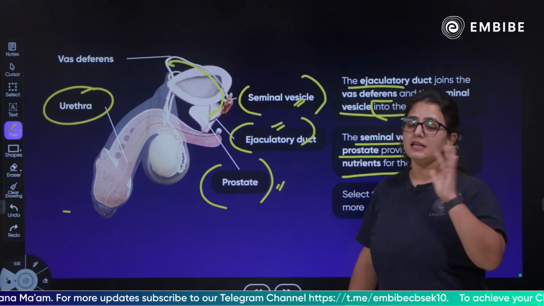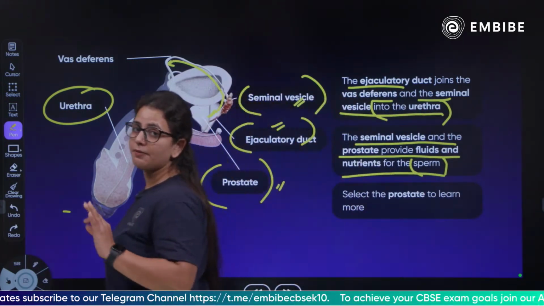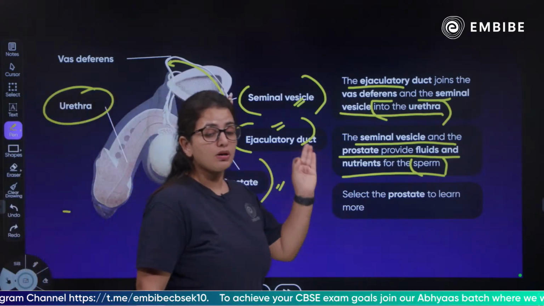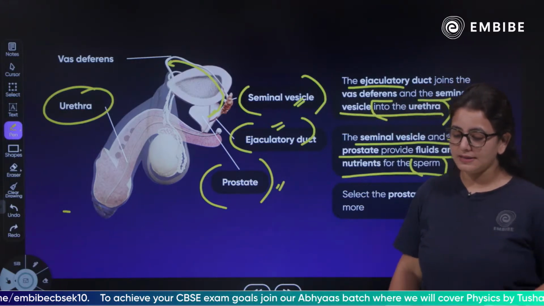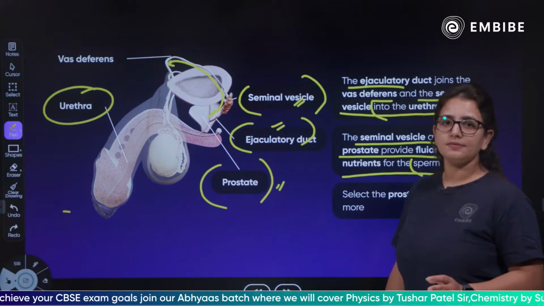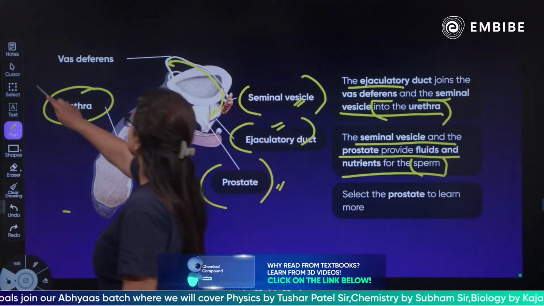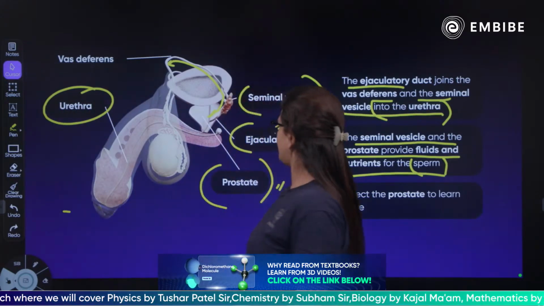In the females, there is a different passage. But in the males, there's a common passage for the movement of the sperms or the male gametes and the urine. Clear? Yes or no? Is it clear, children? As we move forward talking more about the different parts of the male reproductive system, as I click on the prostate,